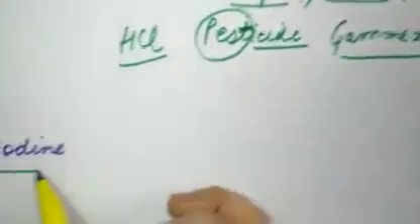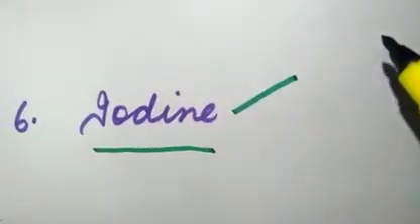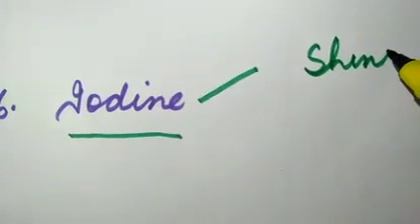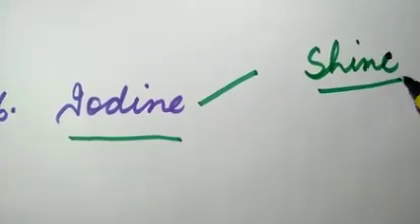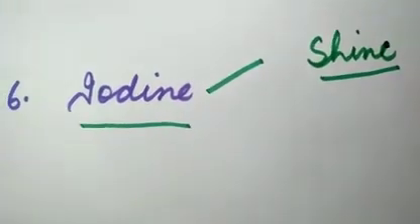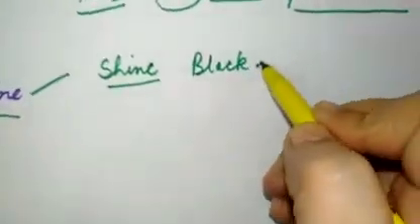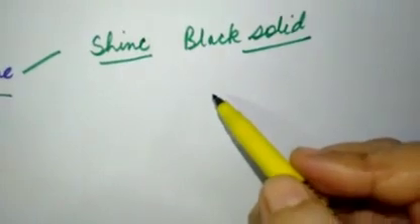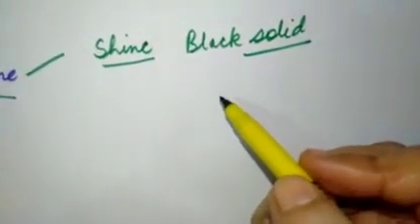Now we come to iodine. Earlier we have studied that it is very shiny in appearance. Iodine is a black solid, and it has one property of sublimation. Later on in 9th class you will study what is sublimation.